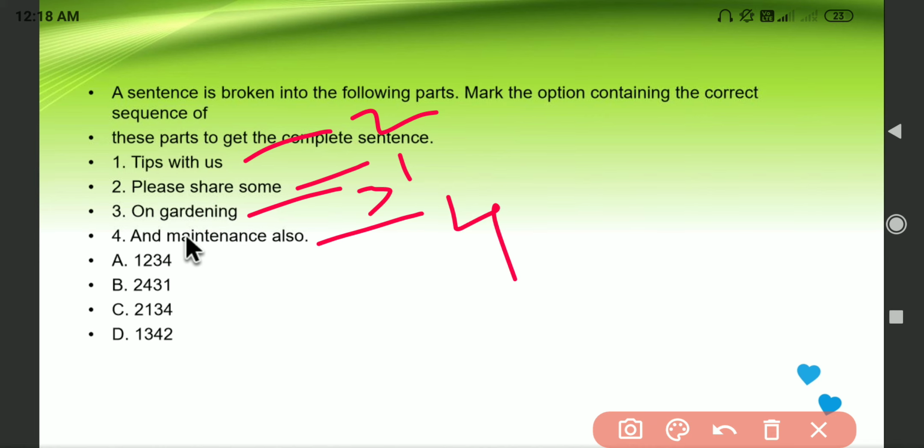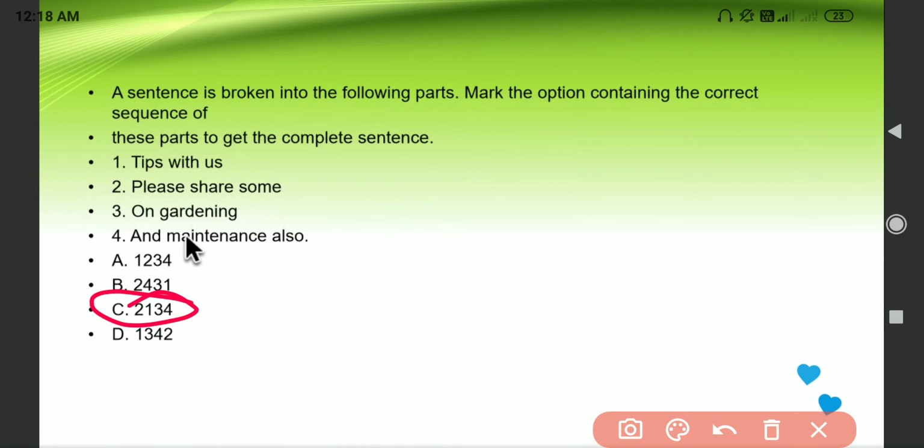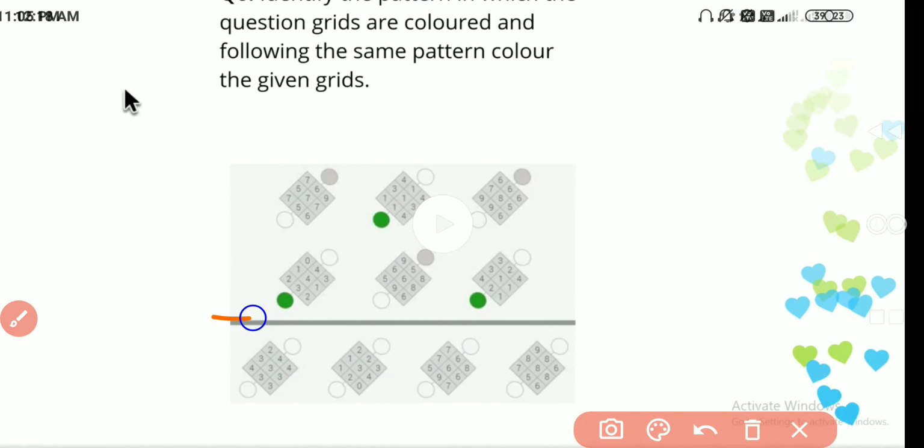Okay, so that's why the sequence will be, you can see 2, after that 1 will come and 3 will come and 4 will come. So option C will be the right answer. So like this you can solve these type of questions, guys.